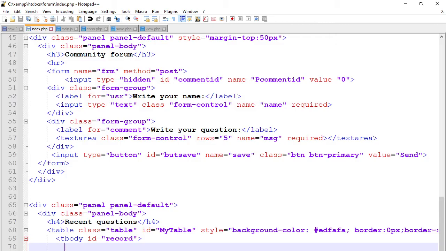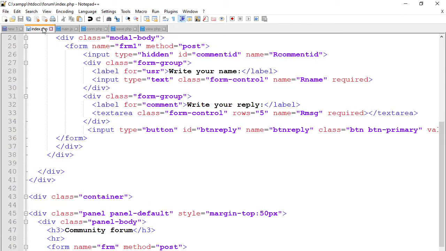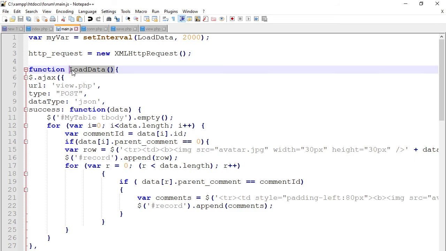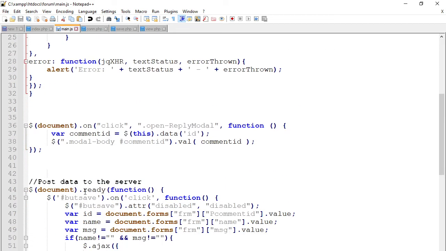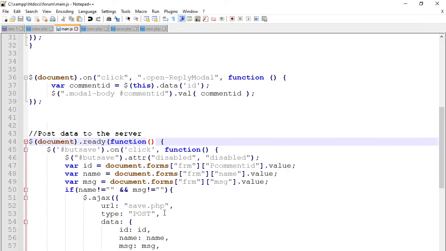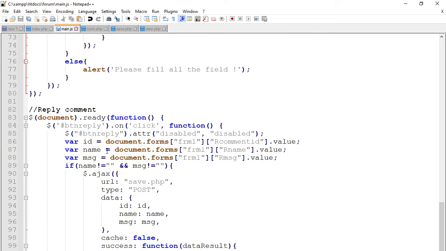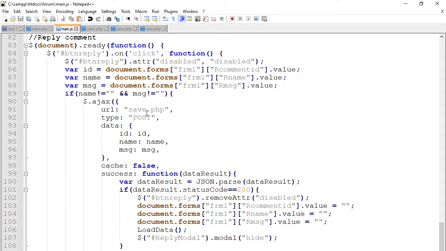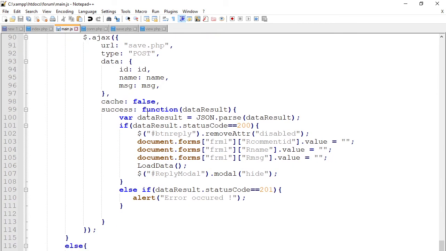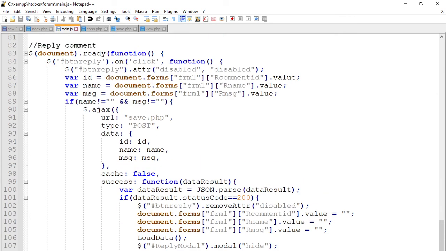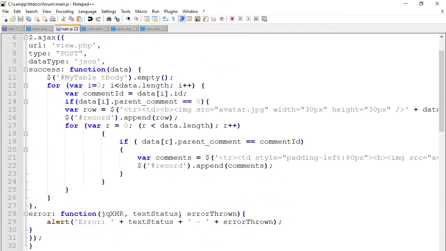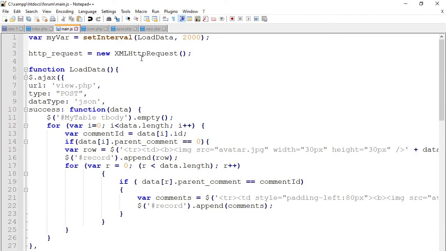And in that case, I guess you have understood how these things work. We just have an index page. We have got a main.js, which has several functions. The function to load data, which is from the JSON. The function to push data to the database, and the last function, which is this one. This one normally puts what we refer to as the reply. When you reply, this is the one that responds to the reply. So those are the three functions that you need to understand.